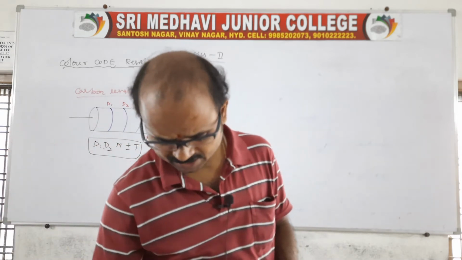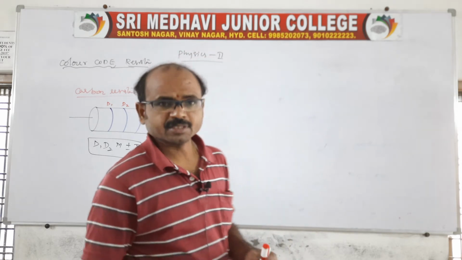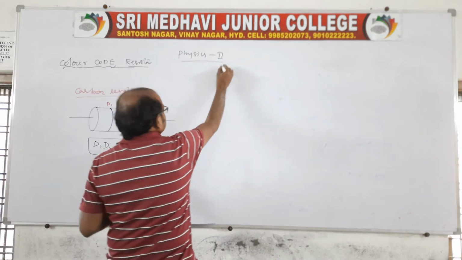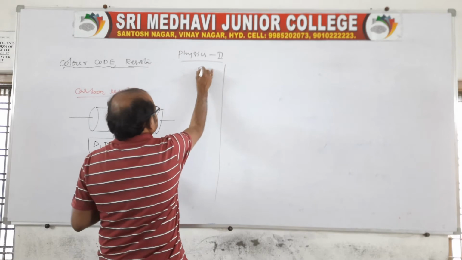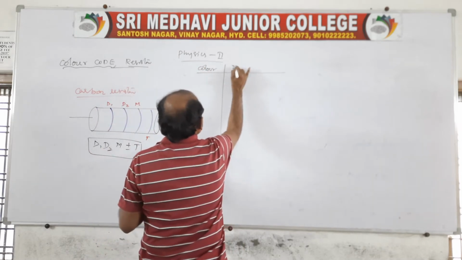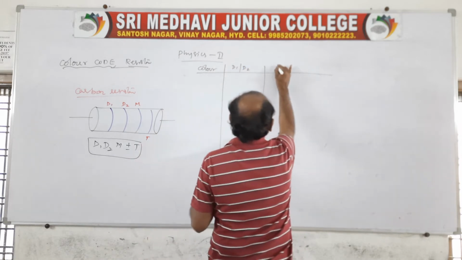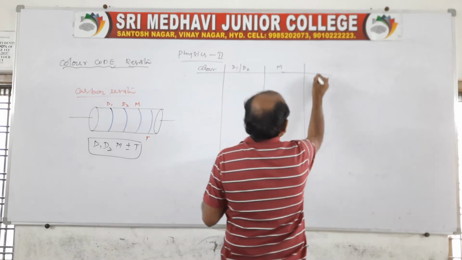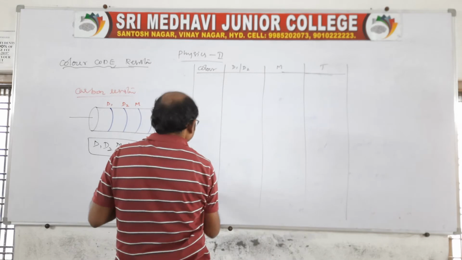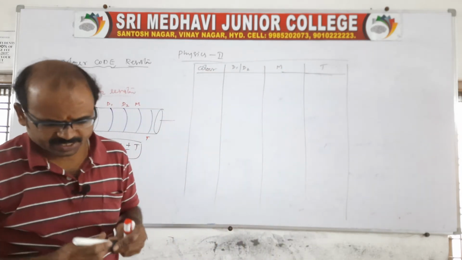Sir, what are the colors? Of course, I'll give you the colors. Everyone should remember how. There is a tabular form, which I'll show you, and you try to remember it. There are colors, then D1 and D2, digit 1 and digit 2, next the multiplier, and last the tolerance. If you remember this tabular form, then we can easily do the problems. Yes, it is very easy.